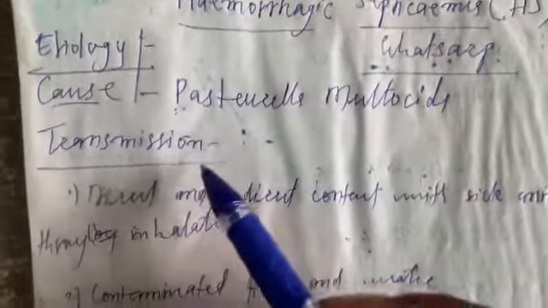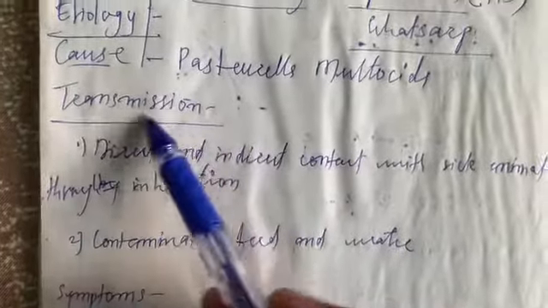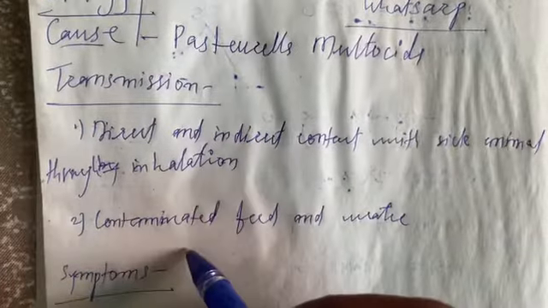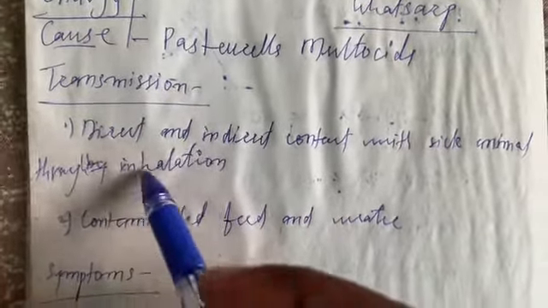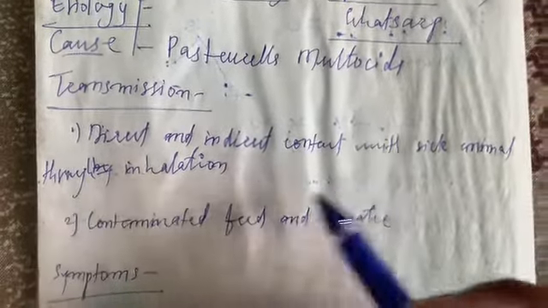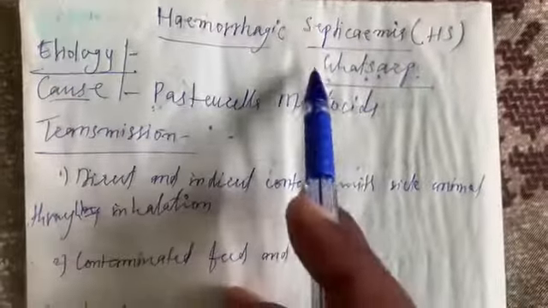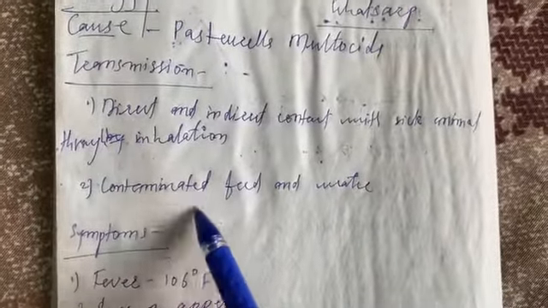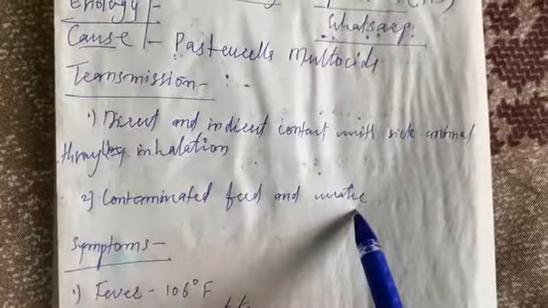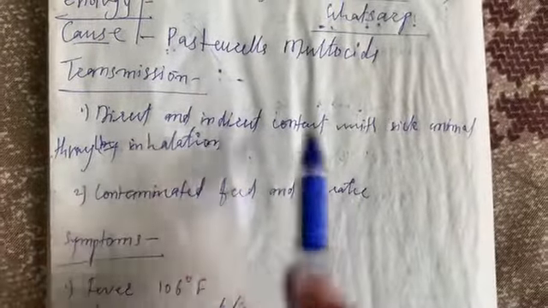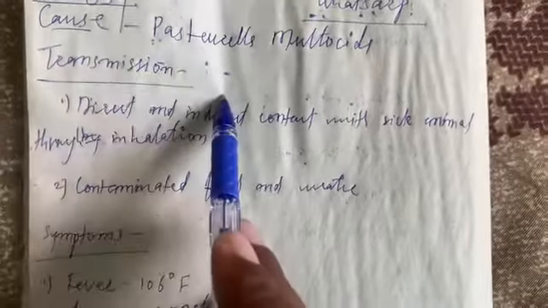Transmission. Now let's see how this disease is transmitted from one animal to another. This disease is generally transmitted by direct and indirect contact with sick animals, through inhalation. It means that this disease is generally transmitted through contaminated feed, water and air. So this is the transmission mode.